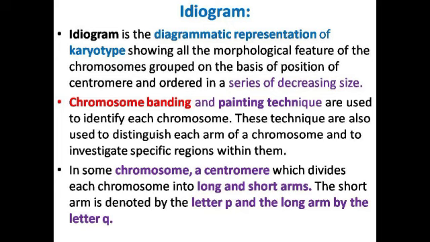So ideogram and karyotype are two important techniques where one can identify the chromosome structure inside the nucleus, and one can identify the changes that take place inside the cell when the cell is in some condition like cancer. If you take cancerous cells, you can see there are a lot of changes between the cancerous cells and normal cells by doing the chromosomal banding and painting technique, and one can identify the fate of the gene expression inside the chromosome.